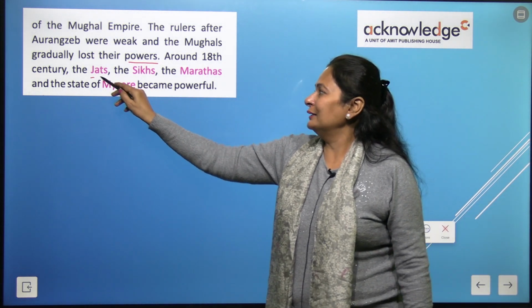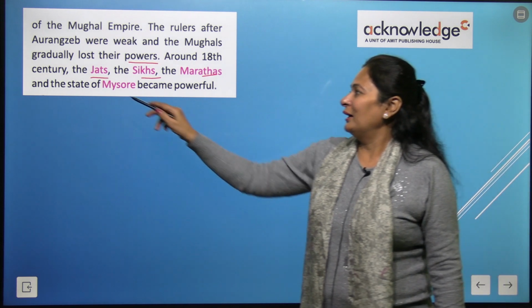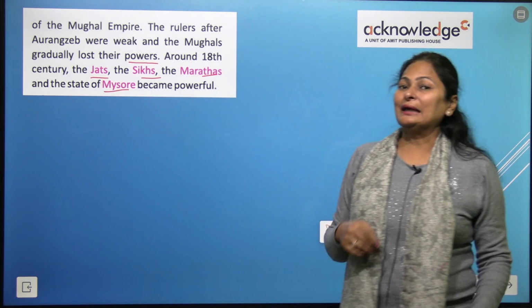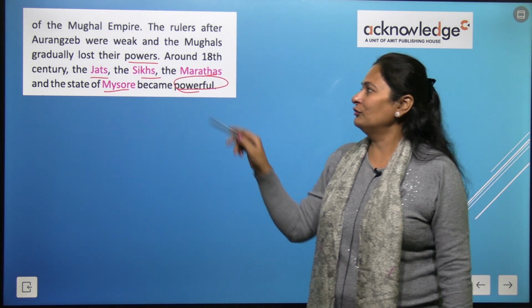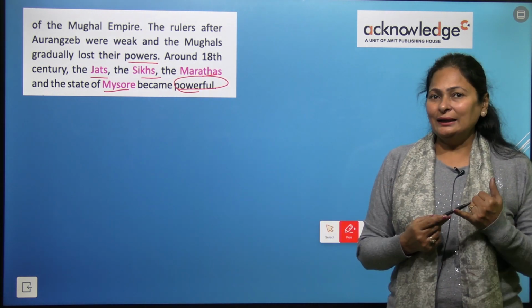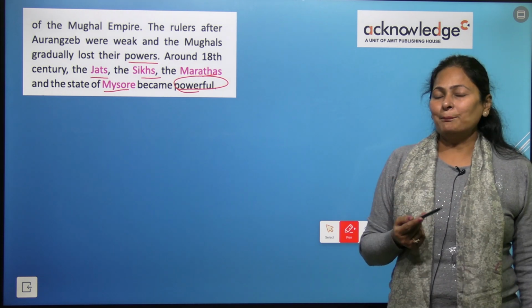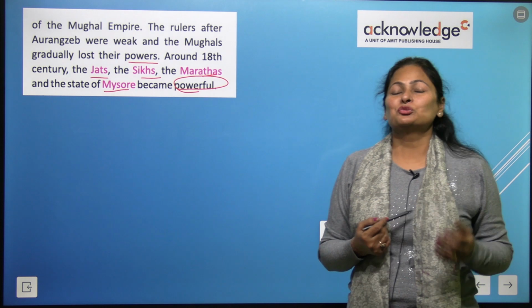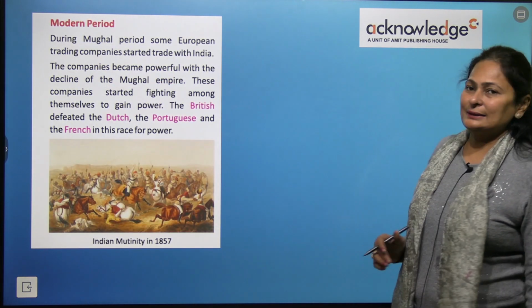And what happened? The Jats, the Sikhs and the Marathas, the state of Mysore became powerful. Yes, they became powerful. Who? Jat, Sikh and Marathas. They became powerful and this was the end of this Mughal dynasty, right?